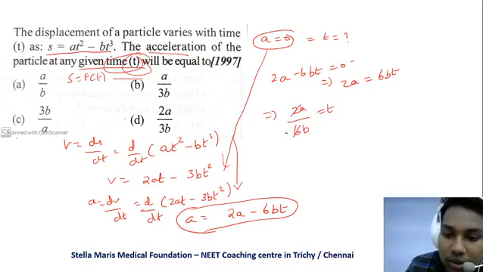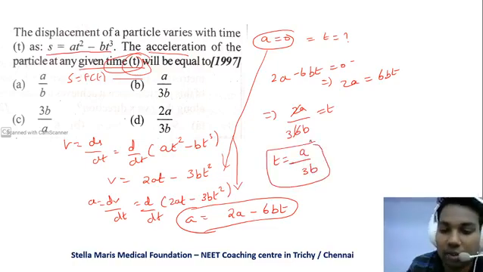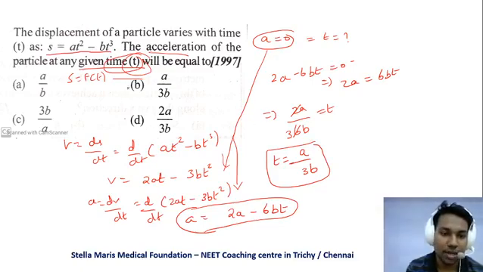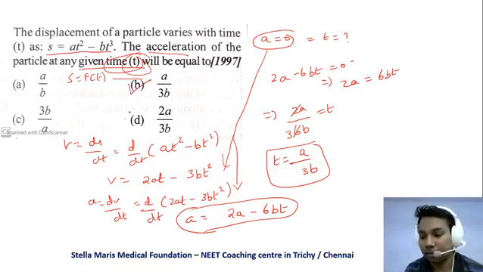So it becomes t is equal to a by 3b. This is the any given time t. Because if you know the value of t, only then can you find the value of anything. So the correct option is B, a by 3b.